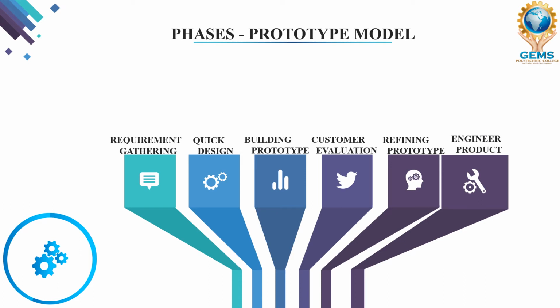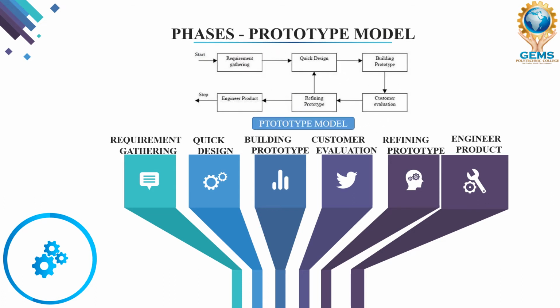So these are the 6 phases of the prototype model. We are going to study these 6 phases one by one in our next slide. Based on these 6 phases our prototype model works. I am going to explain all these phases one by one. Kindly give your attention to my video.